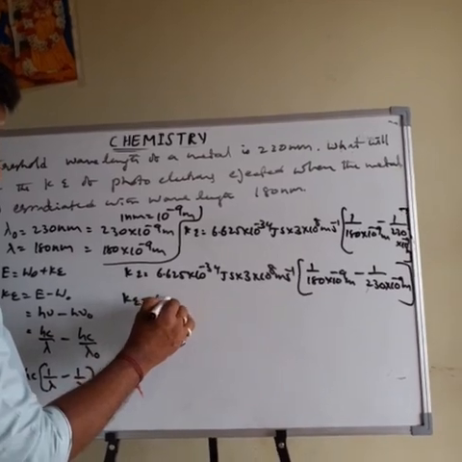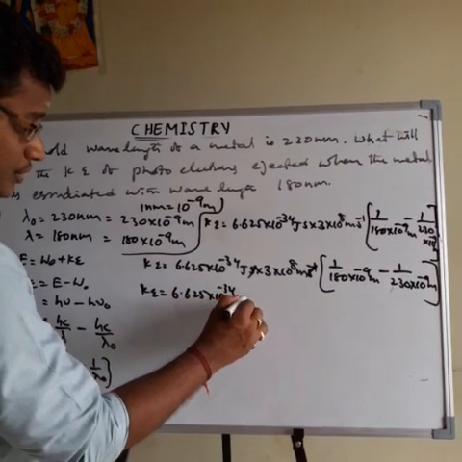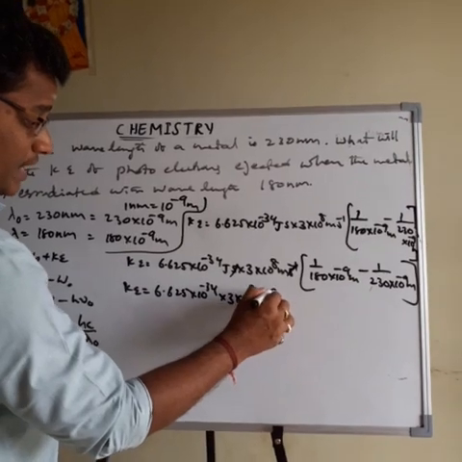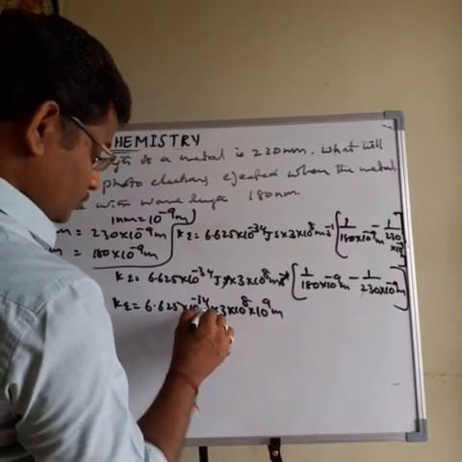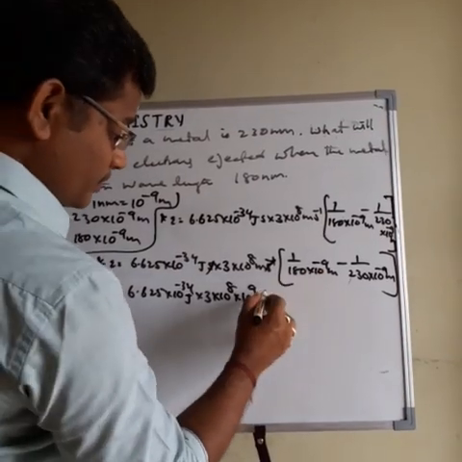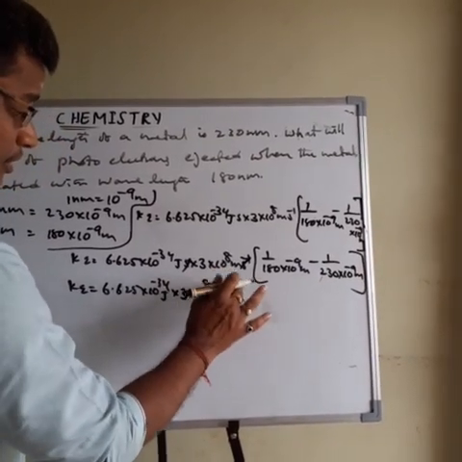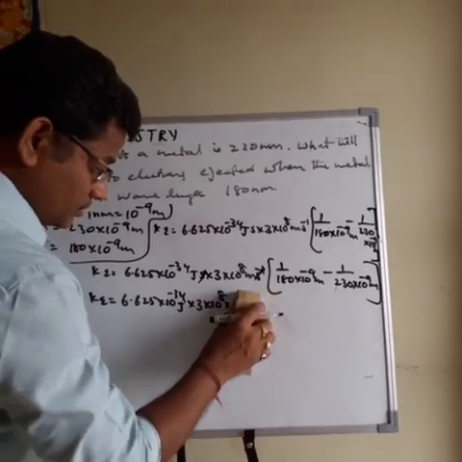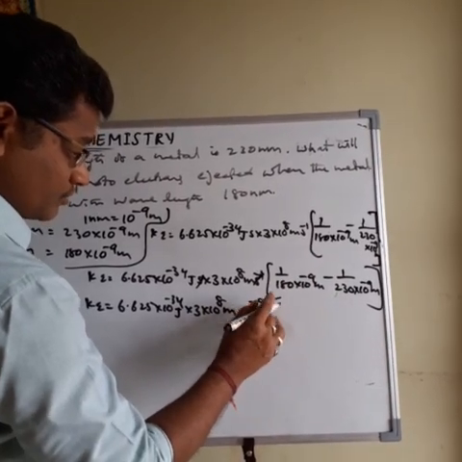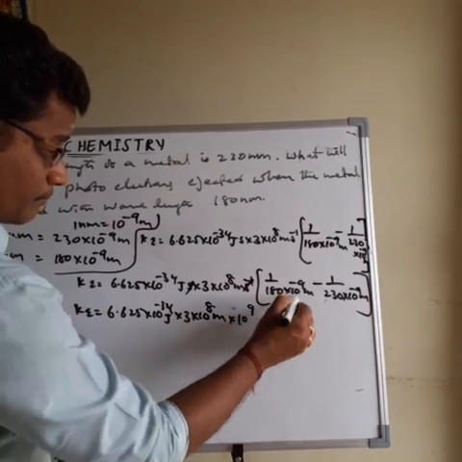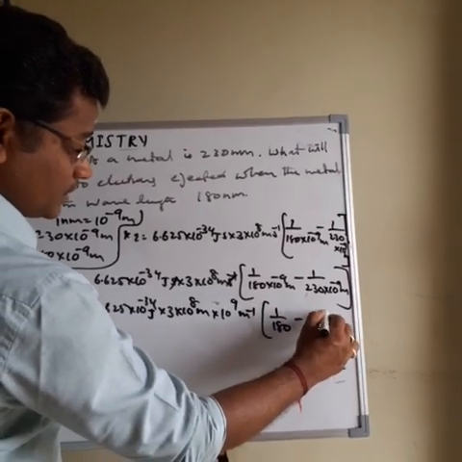Therefore kinetic energy is equal to 6.625 into 10 power minus 34 into 3 into 10 power 8 into 10 power 9 meter inverse, into (1 by 180 minus 1 by 230).